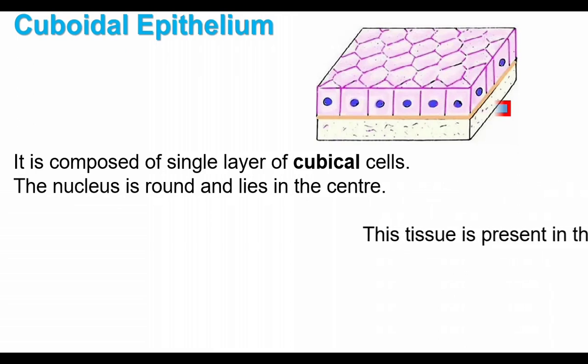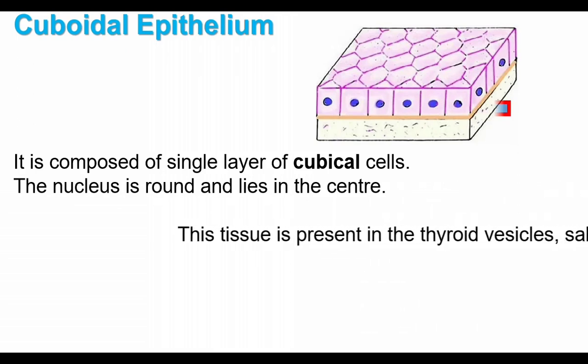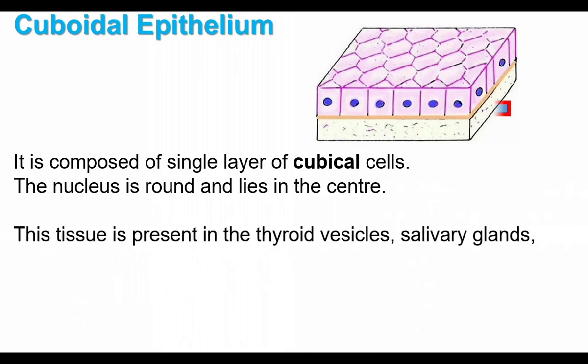This tissue is present in the thyroid vesicles and salivary glands. Thyroid vesicles and salivary glands have cubical cells called cuboidal epithelium. Thyroid vesicles store thyroxine hormone, and they are found inside the thyroid glands.